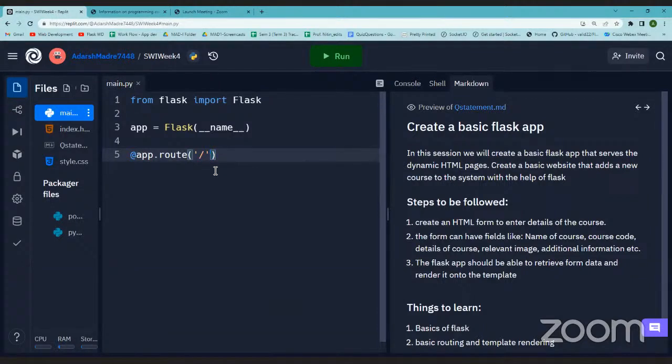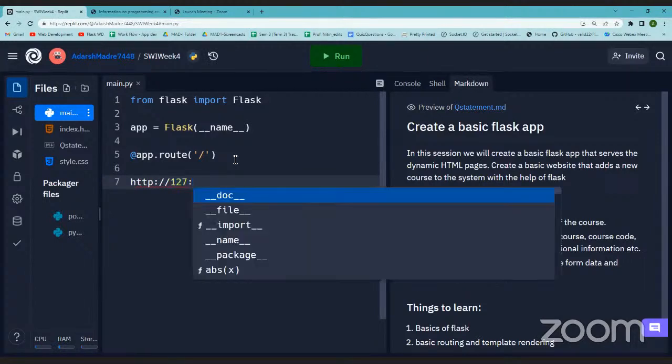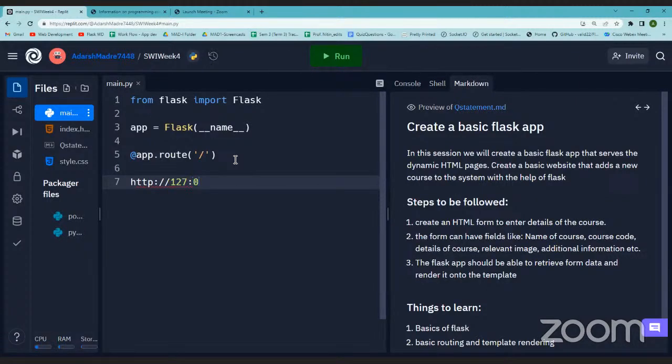What is the base URL? The URL which has only the protocol, the host name or IP address, and the port number. That's all. Whatever URL I want to head my application to can be added later, but this is the base URL. This / actually refers to this. Currently we are using not the secured version of HTTP, only this, right? In most systems, the local host or IP address is referred to by this.